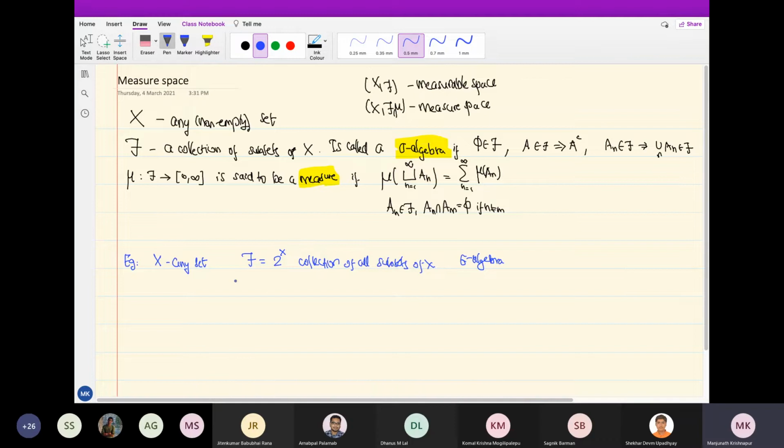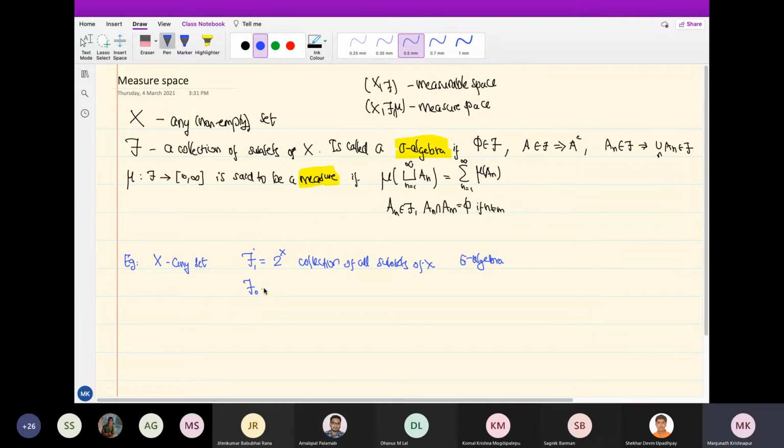So this is a sigma algebra. This is one example. Let's give it some name. Maybe F naught is misleading. Okay, let's call it F1.